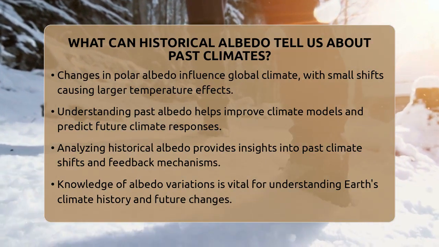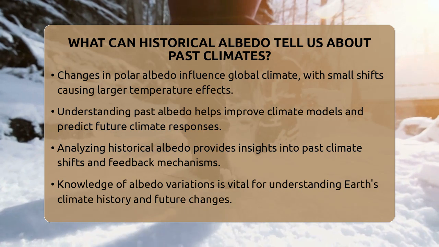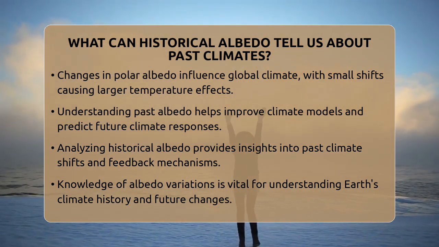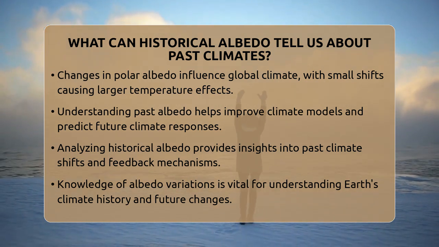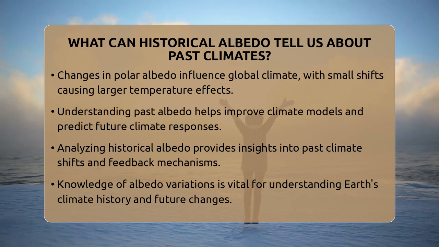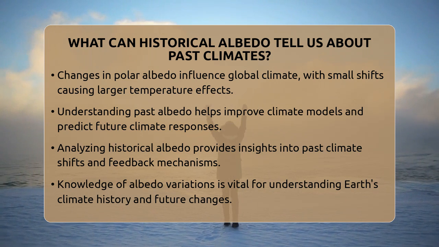That's why studying past albedo gives us a clearer picture of how sensitive Earth's climate system is. It also helps us improve climate models, which predict future changes. Knowing how surface reflectivity has changed over time helps scientists understand how Earth's climate responded to natural and human influences.